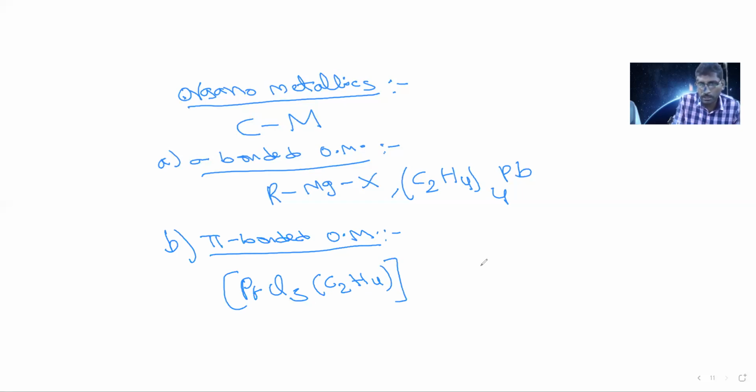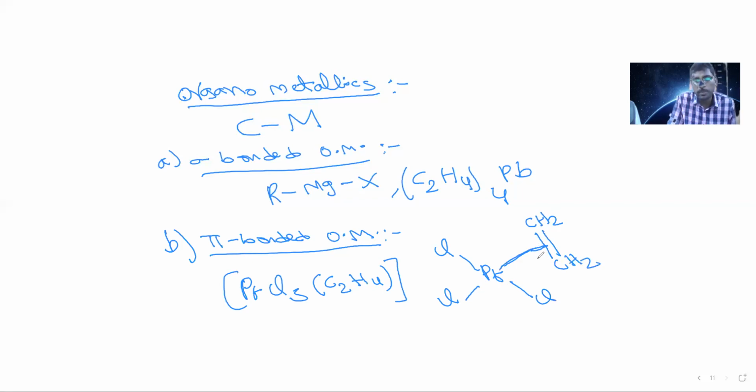So the structure should be like this. The central atom will be platinum. It has 3 chlorine atoms, and the fourth bond is linked to C2H4. C2H4 means alkene, CH2 double bond CH2. Whenever this is directly linked through the double bond, that means pi bond, such complexes are called pi bonded organometallics.